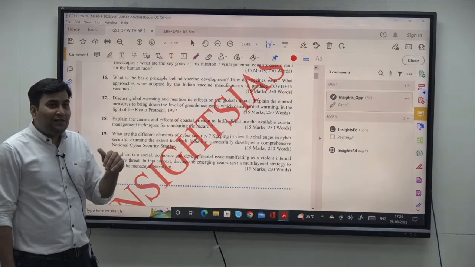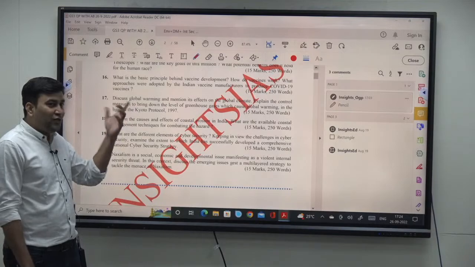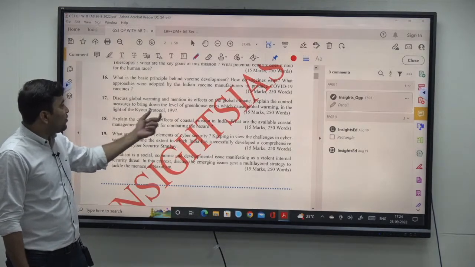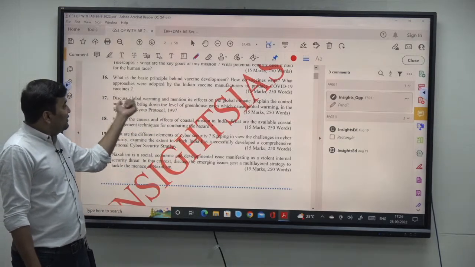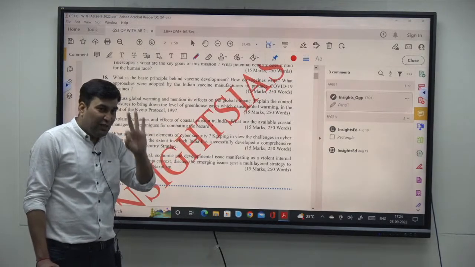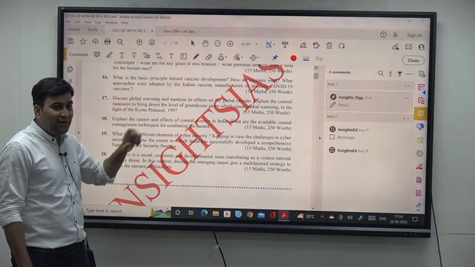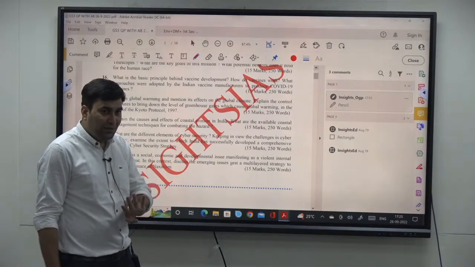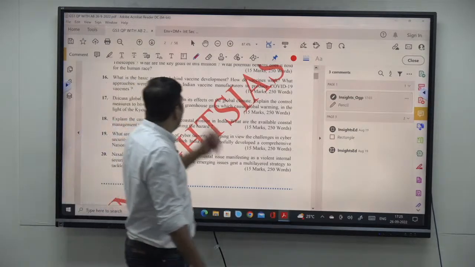Let us try to understand what is asked in the question. The question says, first of all, tell what is global warming. Indirectly it says that global warming is caused by certain greenhouse gases, right? Then these greenhouse gases and global warming are causing an effect on what? The global climate. That is the third part of the question. And how is the Kyoto Protocol going to reduce this global warming? So how many parts does the question have? A total of 4 parts you have to address. Getting the point? Let us try to understand how to write this answer. So here we will start with global warming, right?